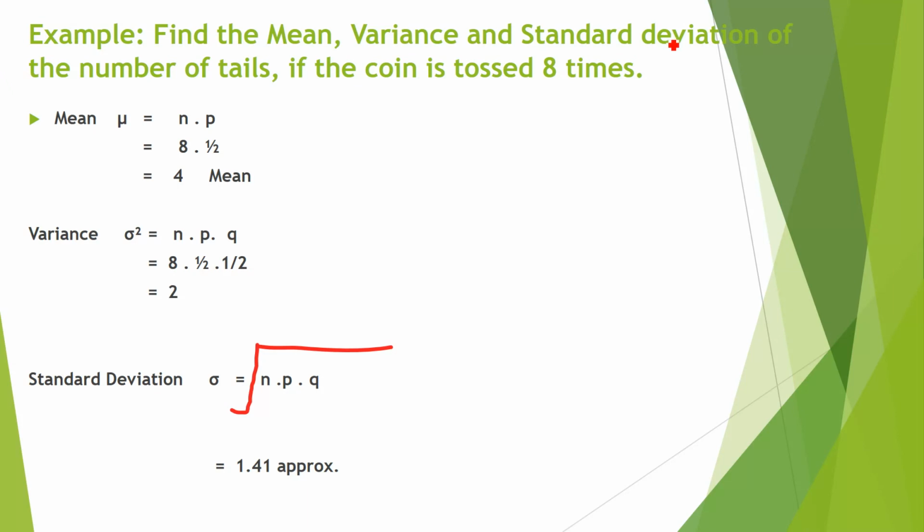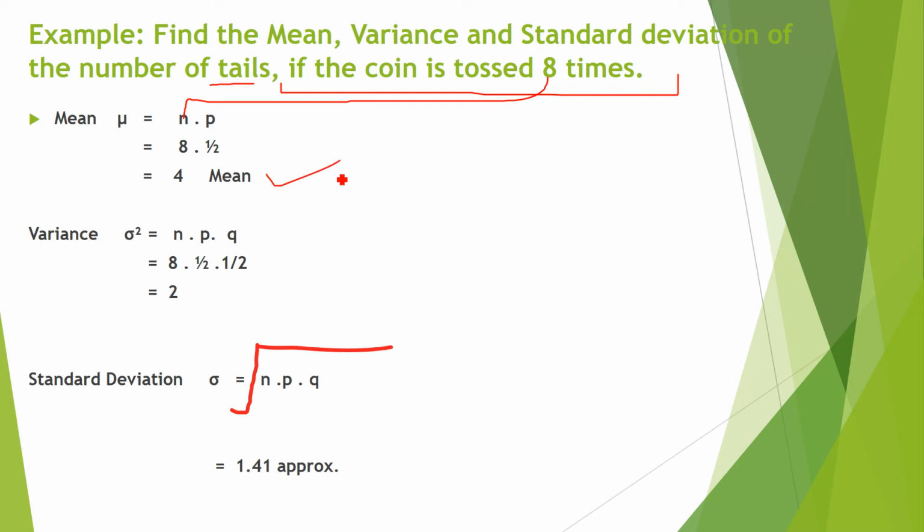Find the mean, variance and standard deviation of the number of tails if the coin is tossed 8 times. See, we flip the coin 8 times, you have to find the number of tails. So n, total number of trials, is 8 and the probability of tail is half. We know, it is not mentioned in the question, right? But we know that there is 50% chance the tails will come or 50% that the head will come. So 1 by 2, when we simplify it, we will get 4.